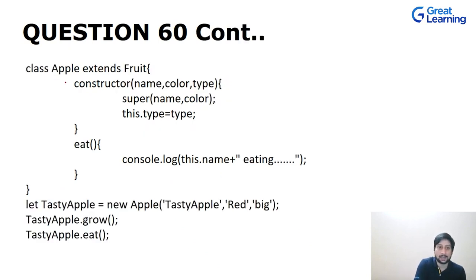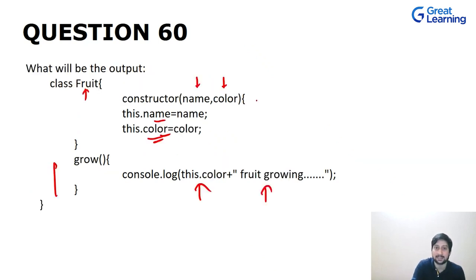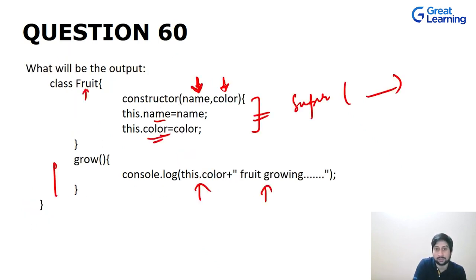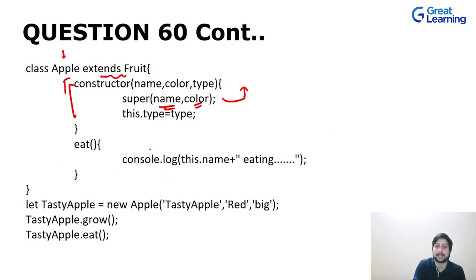Now we have another class, Apple, which is extending Fruit. So basically we are using the concept of inheritance here. In this we again have a constructor, but this time we are calling the constructor of the earlier class with the help of the super keyword, and we are passing in two arguments, name and color, which will be set in the parent constructor. Then we set the type, which is one extra argument that we have in the Apple class.